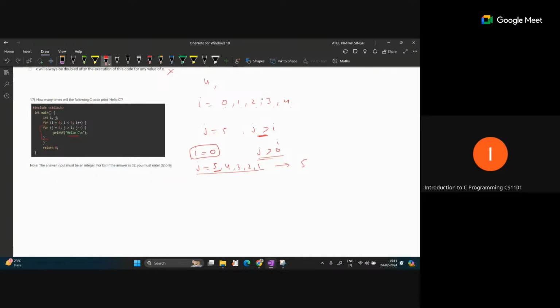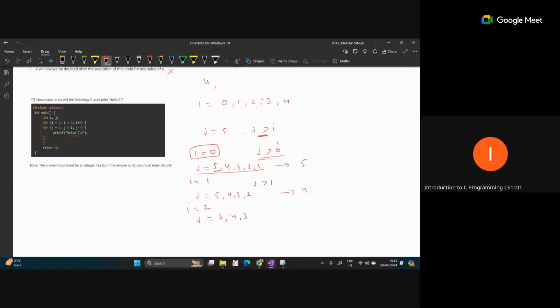And same, now we will increment our I to 1. So the j loop will run, and here the condition will become j is greater than 1 now. So j will start from 5, then 4, then 3, then 2. Then after that it will become equal, so the condition will become false. So in this case, the print statement will be performed 4 times. Now I equal to 2, so the j loop will run 5, 4, 3.